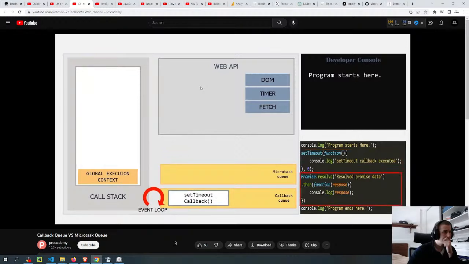Then we have the next statement, where we are calling this resolve method on this promise object. Now, when you call a resolve method on a promise object, that promise gets resolved immediately. So just like the setTimeout function, this promise will also be resolved immediately. When we are calling this, an execution context for this promise to resolve will be created in the call stack, and we know that a promise gets executed asynchronously, so it will be handed over to the web API, where it will start doing its job.